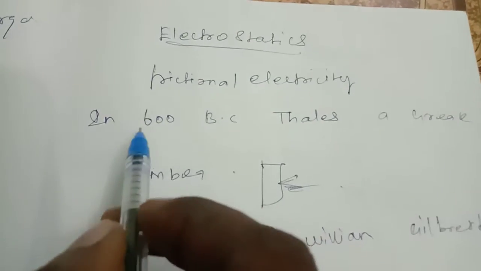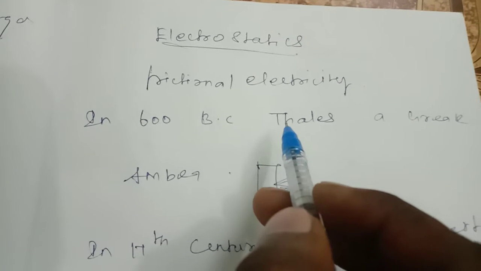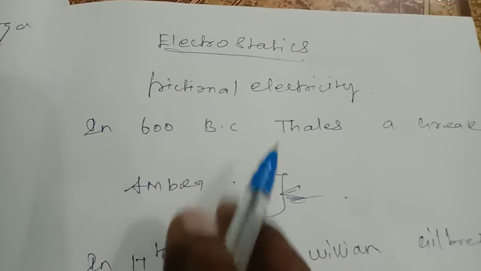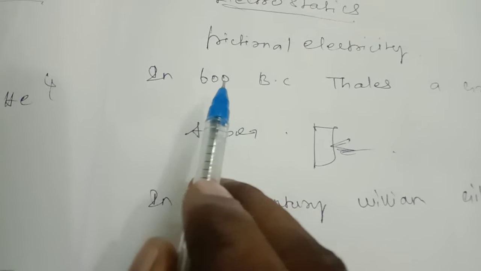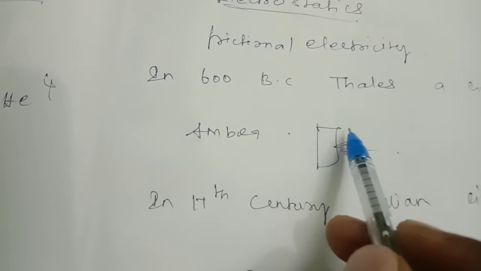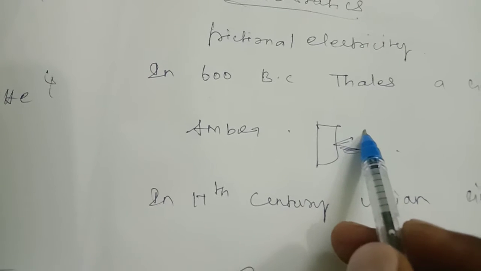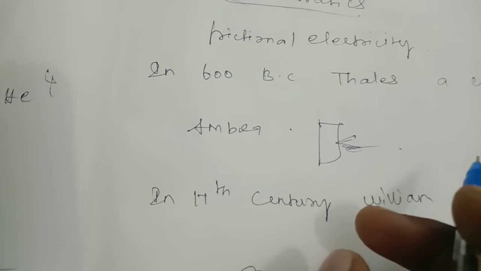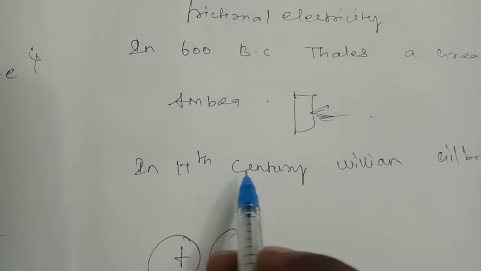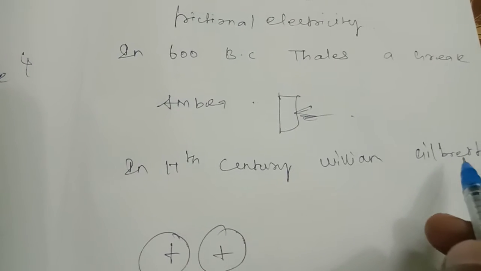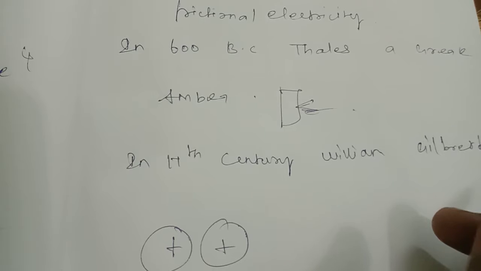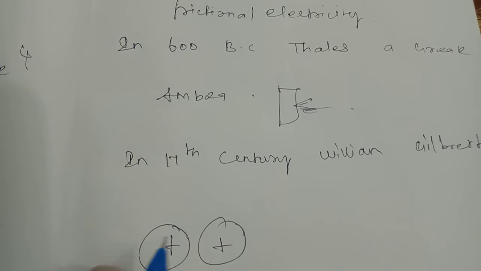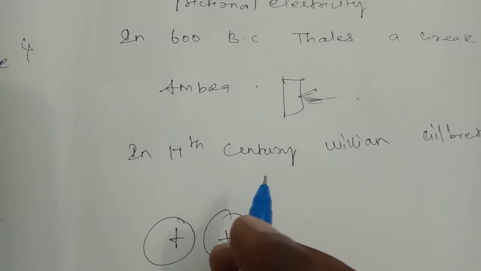For example, in 600 BC, the Greek philosopher Thales first observed amber. When a piece of amber is rubbed with fur, after rubbing, this object attracts light objects like small bits of paper. In the 17th century, William Gilbert, the scientist, found that glass, ebonite, etc. also exhibit this property when rubbed with suitable materials.